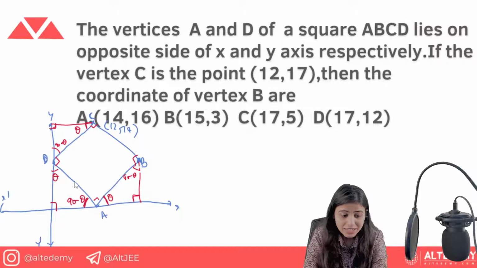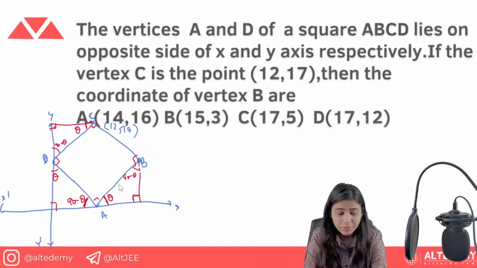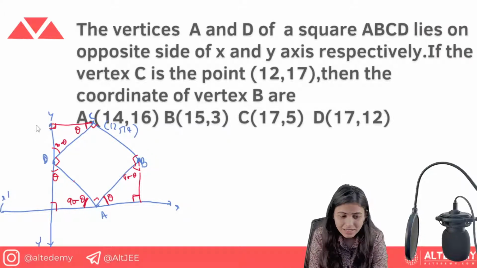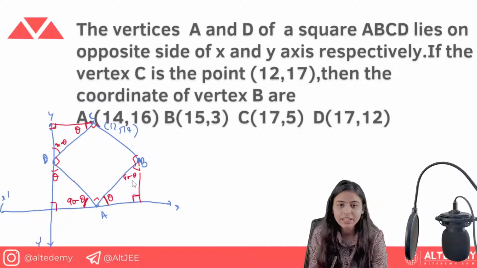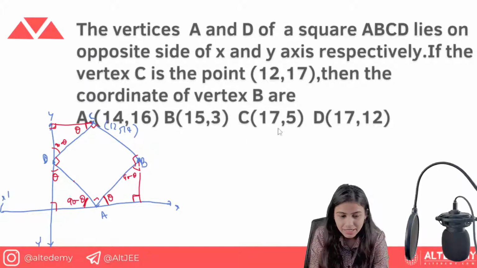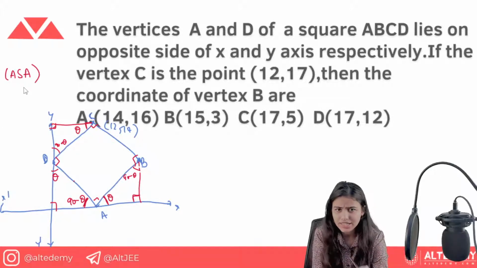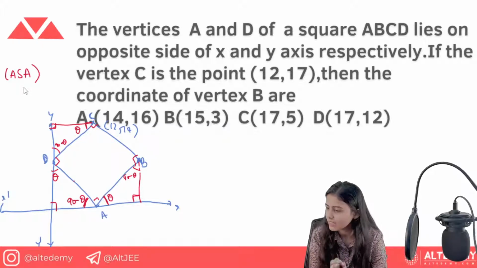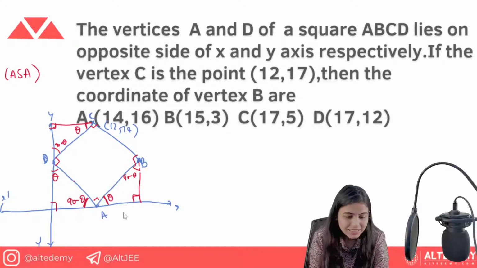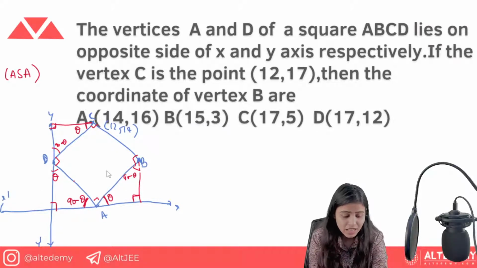Also we have one side common in all these triangles. This is the side of a square, and all of you know that the sides are equal. So don't these three triangles become congruent by the property of ASA, angle, side, angle? So these three triangles become congruent. I hope you know AAS, SSS, all the congruency criteria, which you studied in class 9th or 10th. This is the angle, and this is why we are saying that these triangles have become congruent.